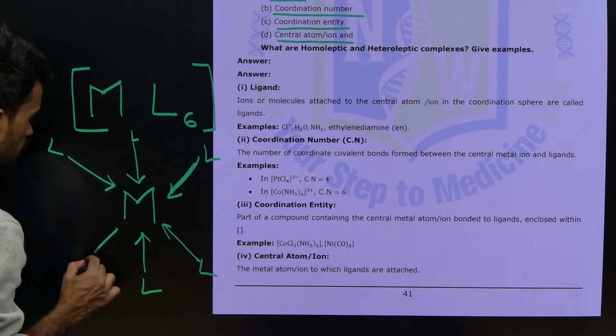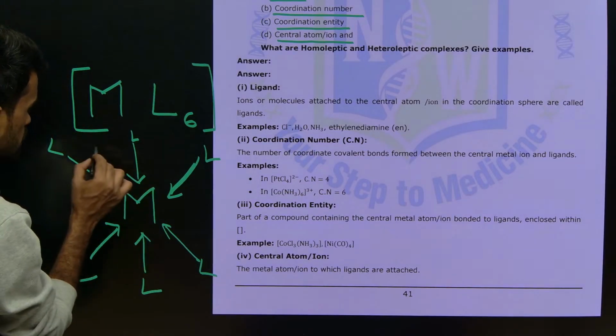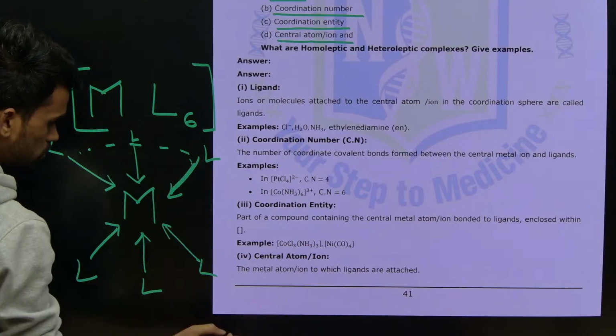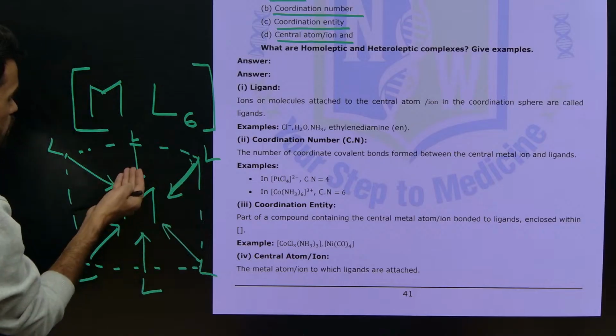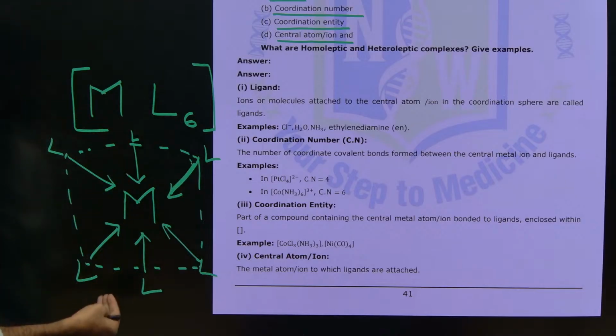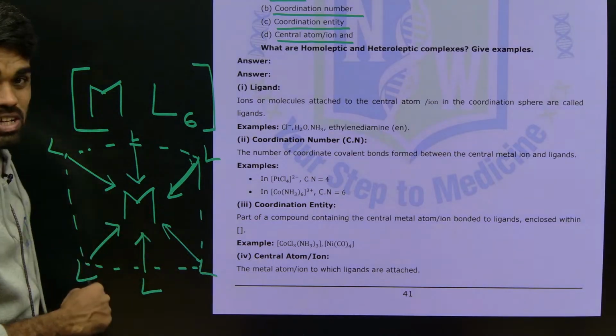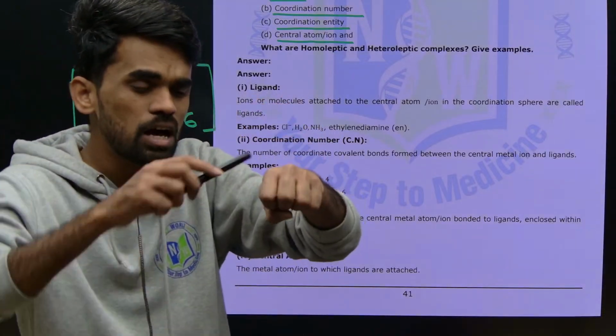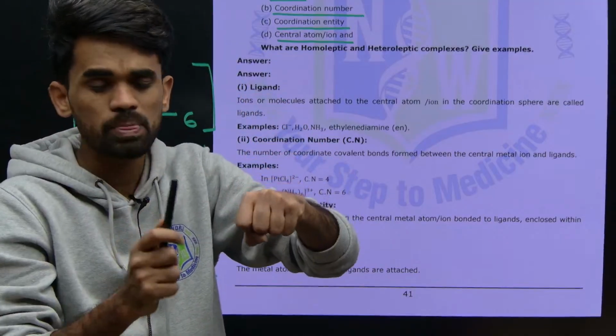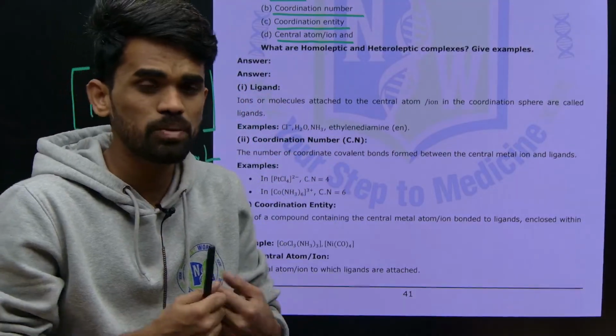Okay, so now whatever I am representing here, if you observe, you will get a square with one ligand above and one ligand below. So this is called octahedral geometry. Like this, in metal complexes, the metal atom will be at the center, and around it we have ligands. So what do we mean by ligands?